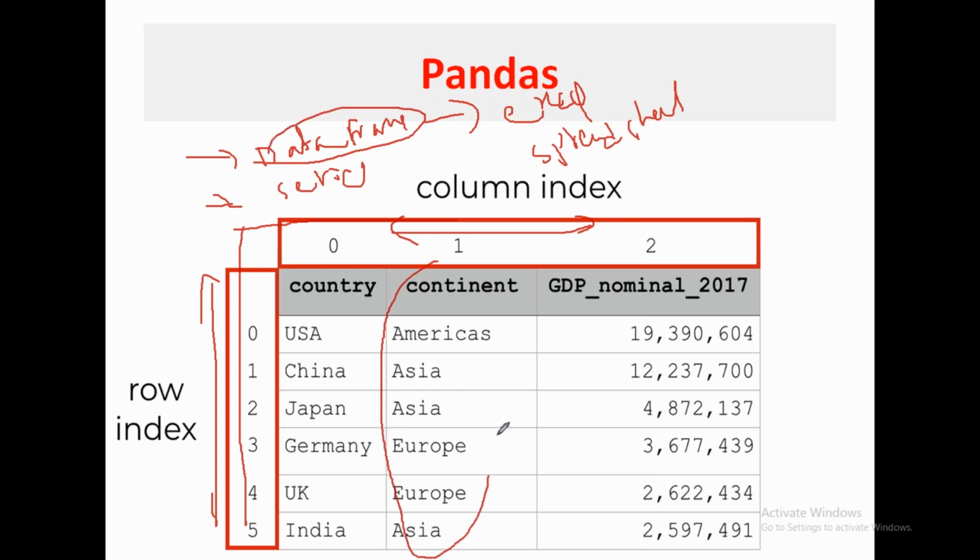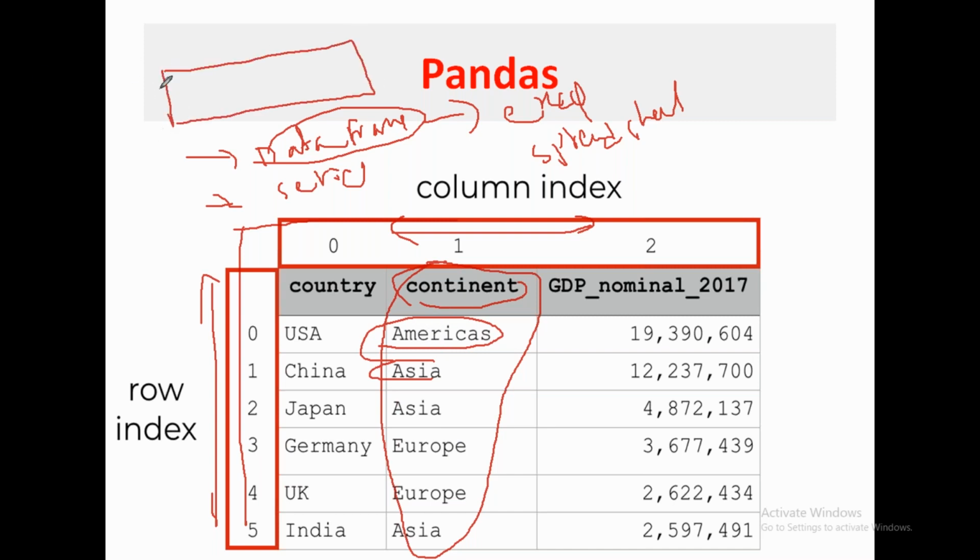If your data frame has only one column, say continent, and you have various continents here, then this entire data gives you a series. For example, you have country, this is the label, and then you have values here: USA, China, Japan, Germany, UK, India. These are the country names. It has only one series, so this is called a series, not a data frame.